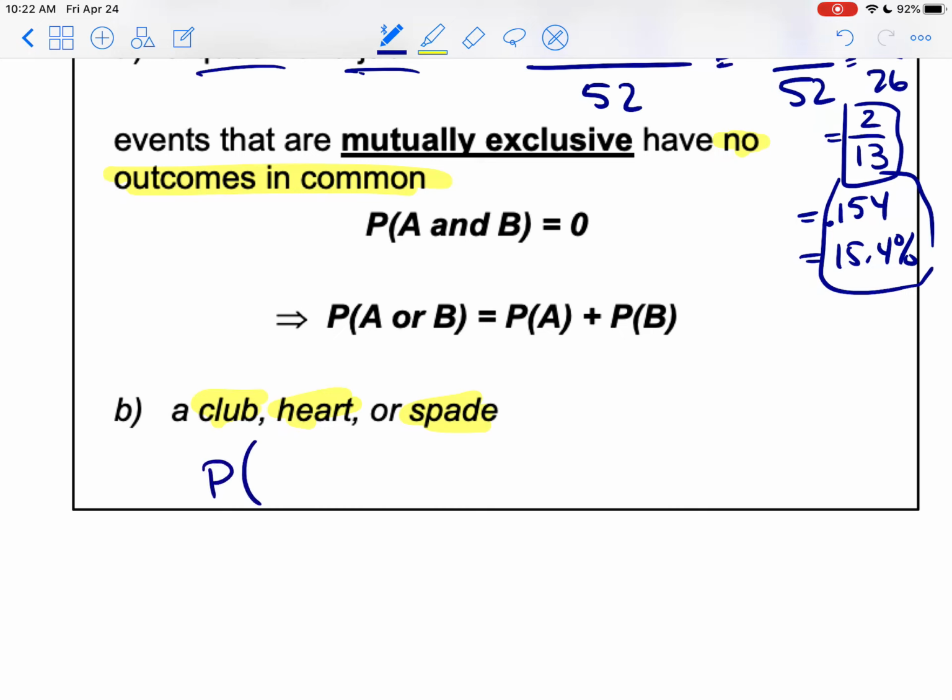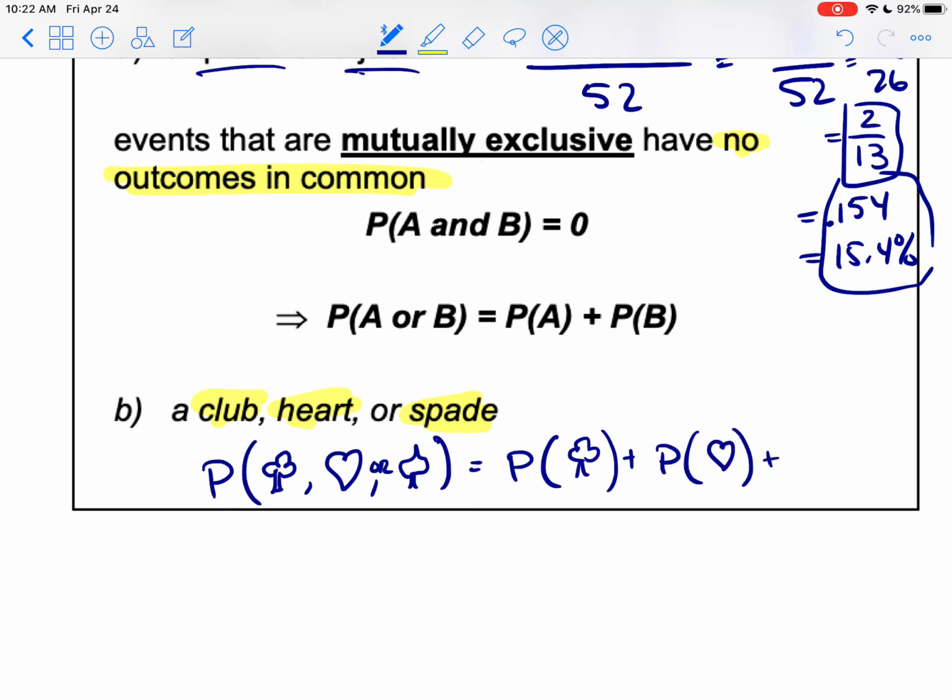Well, the probability of picking a club, a heart, or a spade is going to be the probability of picking a club plus the probability of picking a heart plus the probability of picking a spade.